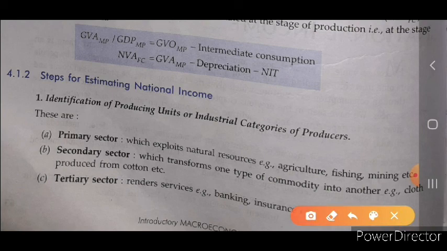Okay, so all these three sectors are producing the commodity, or they are the industrial categories of the producer. The producer is producing his or her commodity in these three different sectors. So we have to calculate all the production or producing units of these three sectors. Okay, it is the first step. First of all, we have to identify the producing unit, the one who is producing the commodity, and the commodity is produced in the primary sector, secondary sector and the tertiary sector.